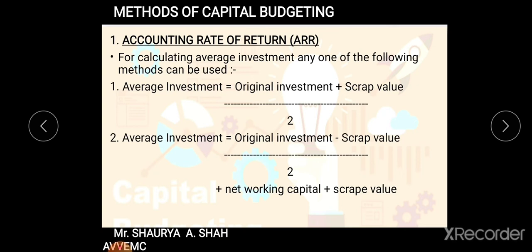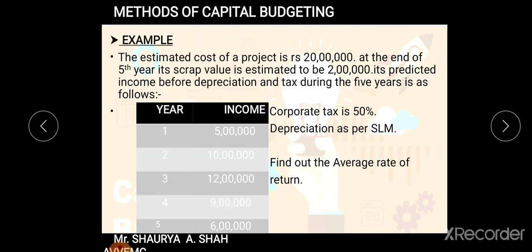The entire answer you get plus net working capital plus scrap value. Now this depends upon the sum, which particulars are given in the sum. If nothing is given, only investment and scrap value are given, we will be using first formula. If net working capital is given, scrap value is given, then we'll be using second formula. I hope it is clear. So how to calculate average net profit, how to calculate average investment, then we'll be using it in the formula. Is it clear? We'll be looking at one practical example to understand this better.